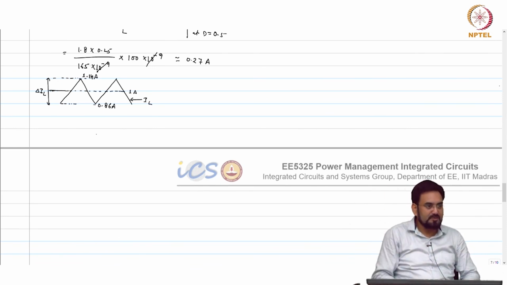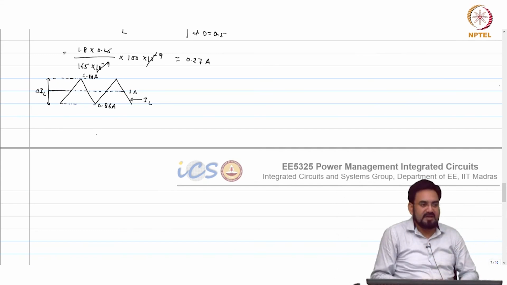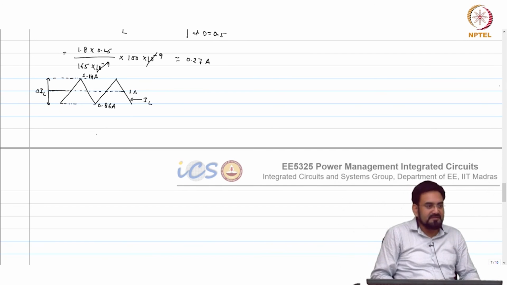So your peak to peak ripple could be the same as your load current or 2x of that. But then you will hit the DCM boundary much earlier and you may start entering the PFM mode even at a very high load, let us say 500 milliamp or so.